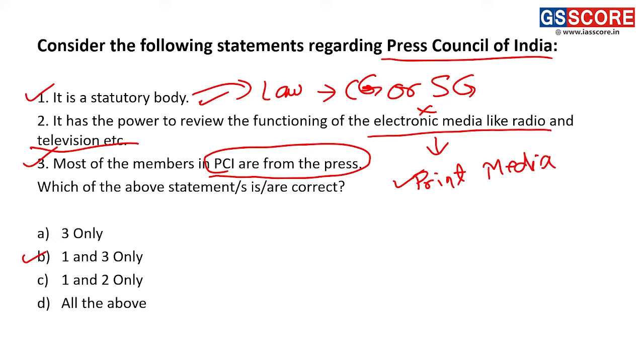What we see here is Press Council of India came into existence in 1966. All right, it did not actually come into existence in 1966. Basically, in 1966, a Parliamentary Committee recommended its establishment.